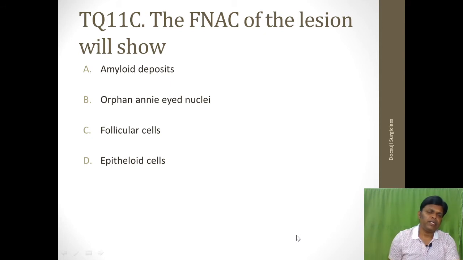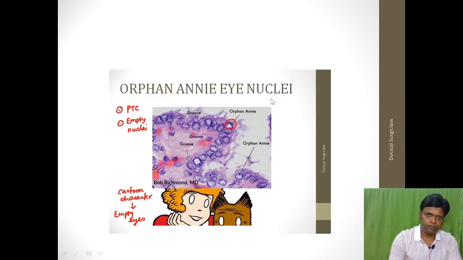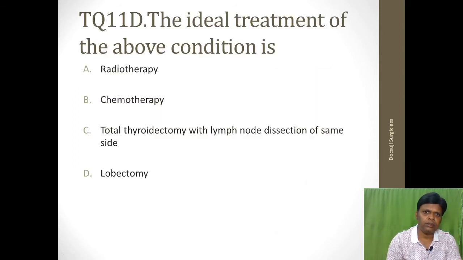Then FNAC of the lesion will show, just now we have discussed, I have shown that one, Orphan Annie eye nuclei. Amyloid deposit will be seen in the medullary thyroid carcinoma. Okay, this we already discussed.